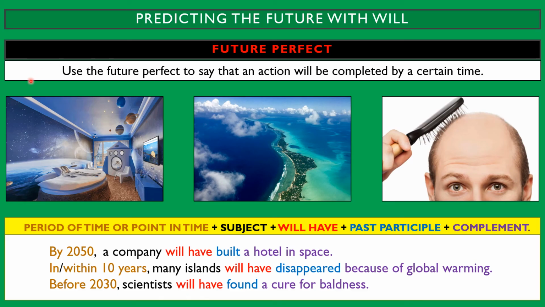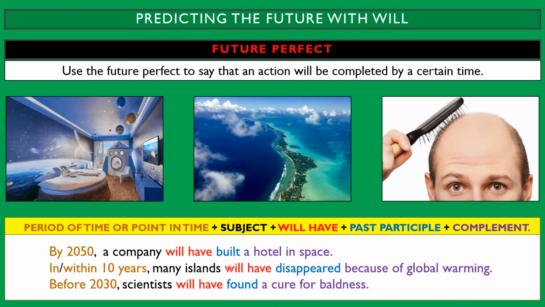Future perfect. Use the future perfect to say that an action will be completed by a certain time. For this, you need a period of time or a point in time in the future, plus the subject, plus will have, plus the past participle, plus the complement. For example, by 2050, a company will have built a hotel in space. In 10 years, many islands will have disappeared because of global warming. Or, within 10 years, many islands will have disappeared because of global warming. Before 2030, scientists will have found a cure for baldness.